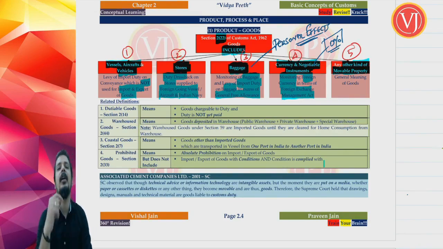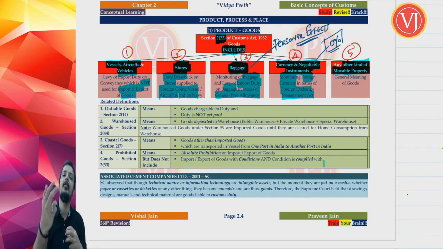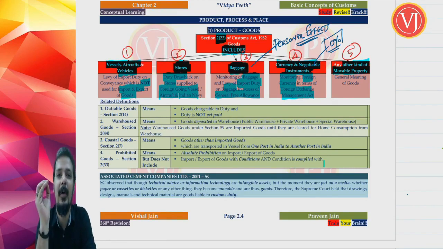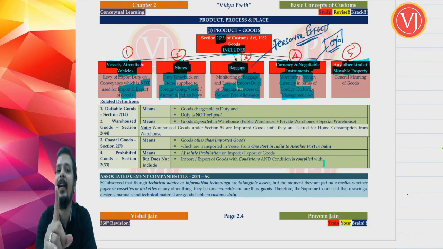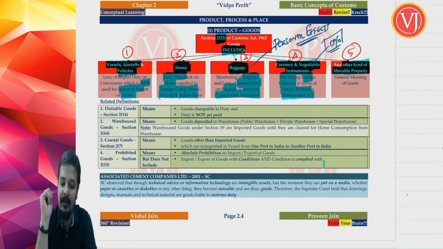It is only to ensure that the proper officer has got the right to check the currency even of the person who is coming from outside India. He can even check the currency and see whether it is within the limits of your Foreign Exchange Management Act. Is there any import duty levy or not? No. The customs officer will check your currency only to see whether you are violating other acts. There is no import duty purpose. The purpose is whether you are violating other acts or not. Right. So that is the purpose.